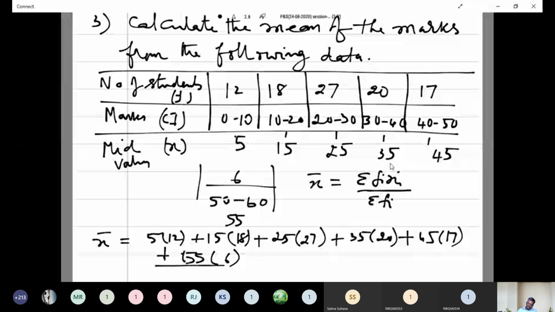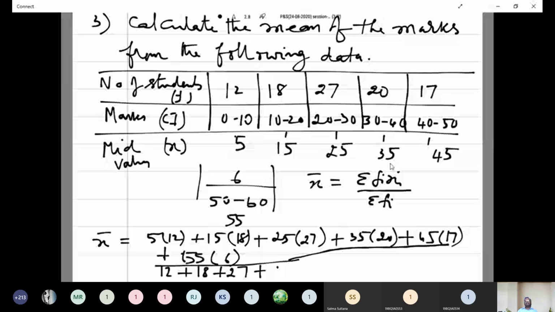What is summation Fi? That is equal to 12 plus 18 plus 27 plus 20 plus 17 plus 6.